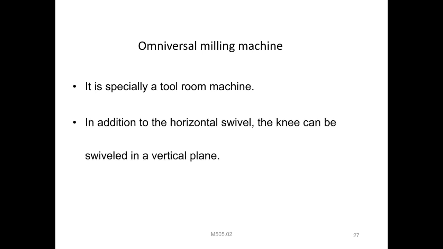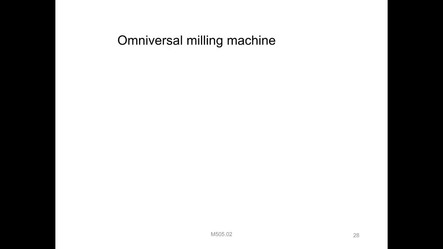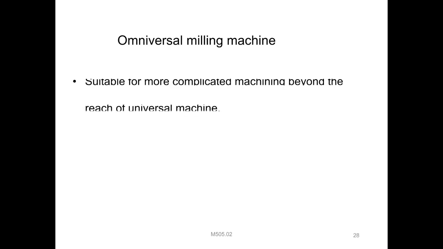Next one is the omni universal milling machine. It is also one of the tool room machines, right? In addition to the horizontal swivel, the knee can be swiveled in the vertical plane. So in a vertical plane we can use it. Next, the omni universal is suitable for more complicated machining operations, machining beyond the reach of the universal machine.